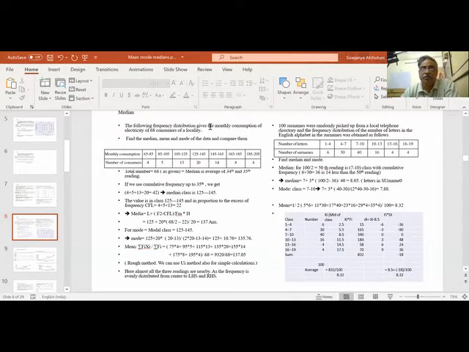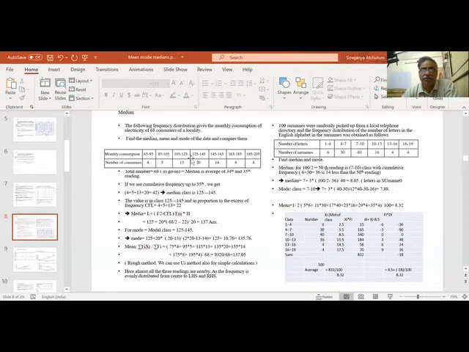The following frequency distribution gives the monthly consumption of electricity of 68 consumers. Find mean, median, mode for the data. First we will find the median, then we will go for the other data. This is overlapping 85, 85, so I need not change any class here.